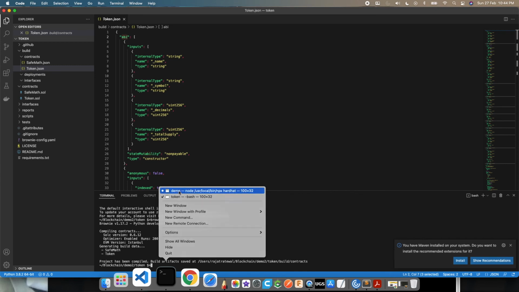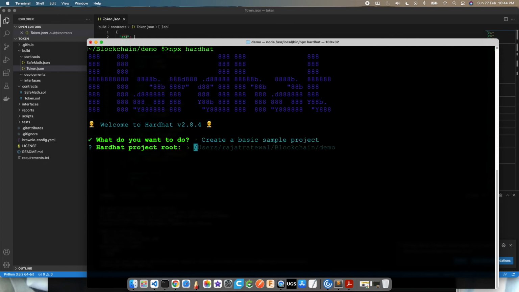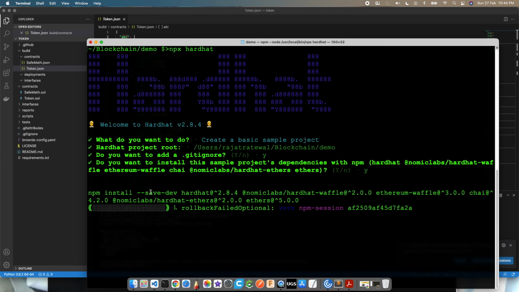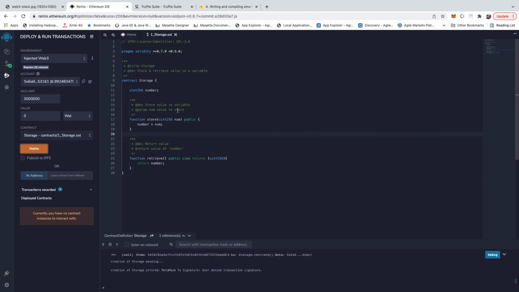Same if you're coming from a JavaScript background, I can create a sample project. And by default, I'm saying, okay, let's create it in here. And again, if you've worked on Node.js and Node Package Manager, it's installing all of these dependencies and libraries. It makes your life easy as a developer. So if you're a beginner, start with Remix. I actually don't use it. I will probably go with Hardhat and Brownie.